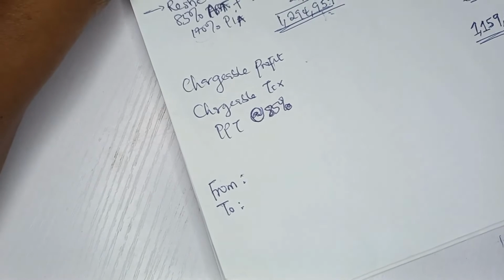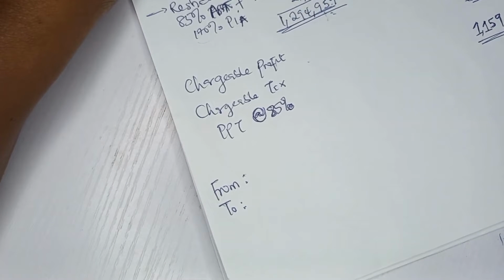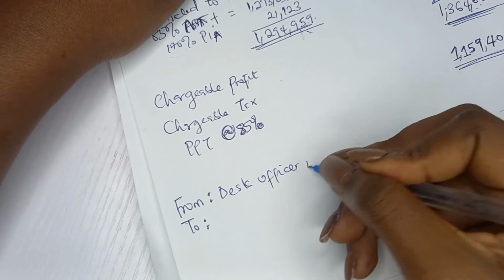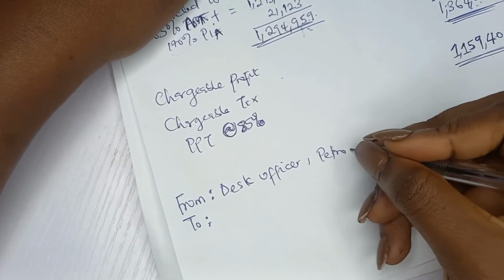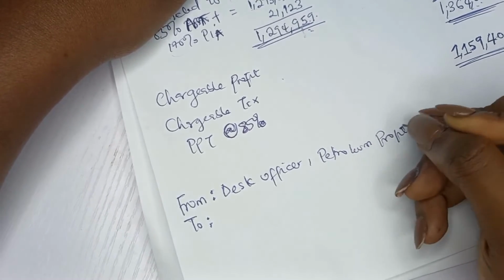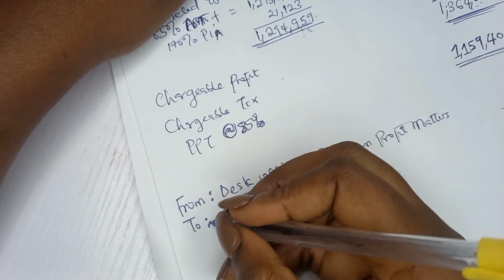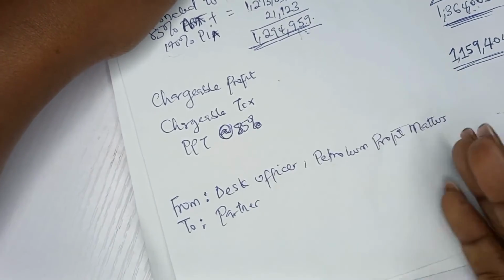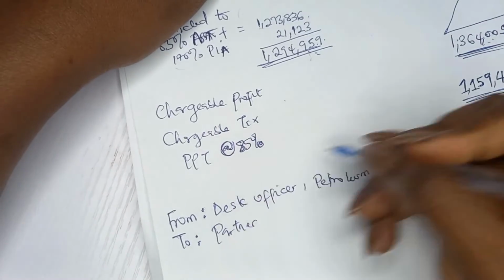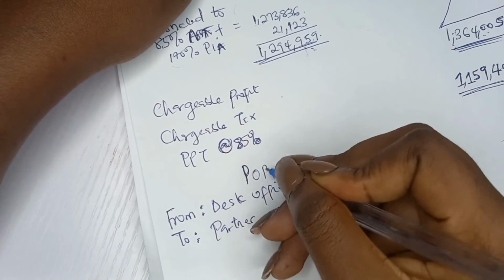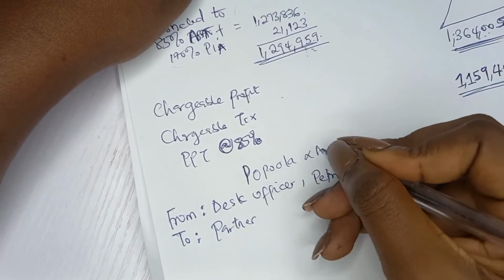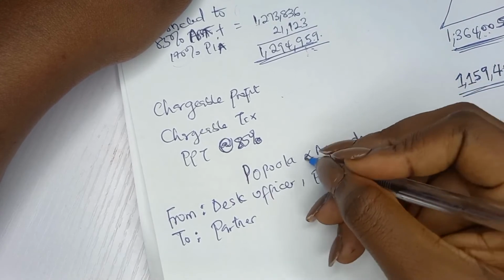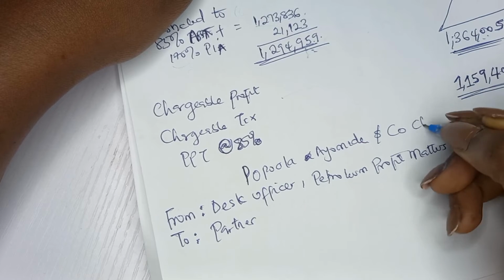So who are you? Let's see, who did they call you in the question? Okay, you are the desk officer, because that is who they called you in the question. Desk officer of Petroleum Profit Matters. So to the partner, right? To the partner. So that's how you address it. What do you write on top? Nothing. Okay, you can write the name of the company because it's on your letterhead. Maybe Popola, or you can write your name, Popola and Ayomide Accountants. Abi, Popola, Ayomide and Co. Chartered Accountants.